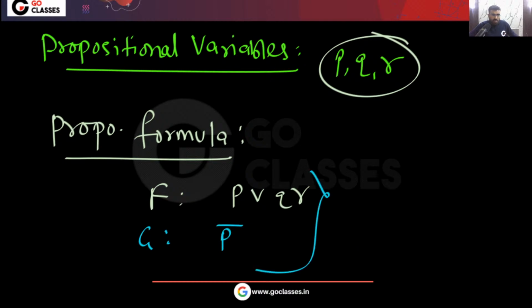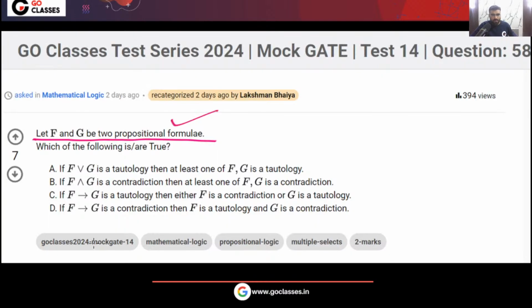Agree? Or maybe F equal to P and G equal to P bar. Is this clear? Maybe this is P or Q and this is P or Q bar. So are you getting my point? Please understand the difference between a propositional variable and a propositional formula. Now I am saying that F, G are propositional formulas.